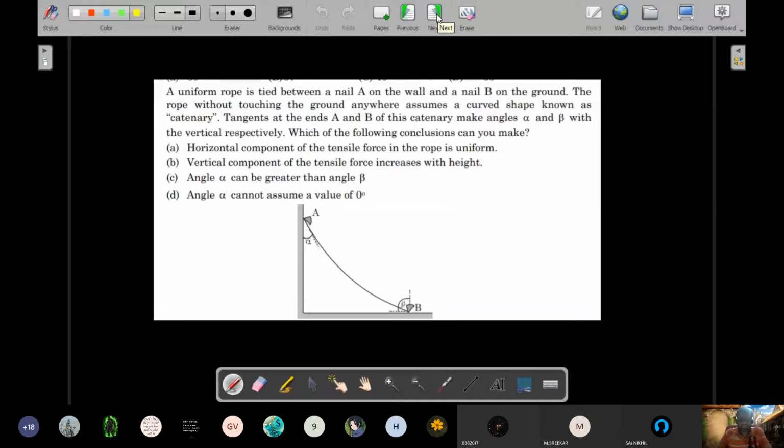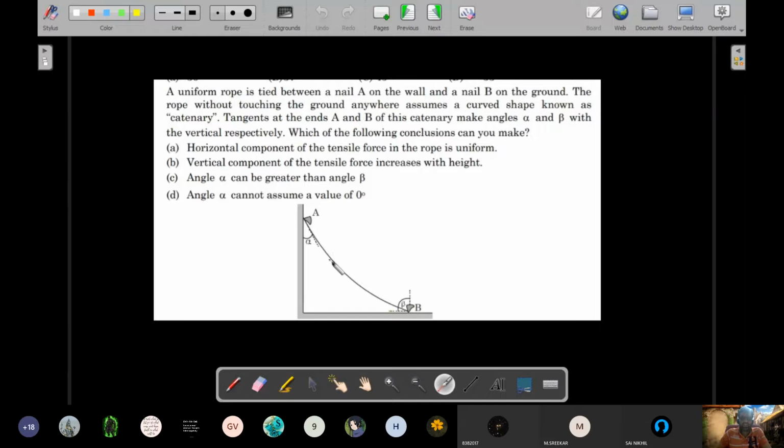So let's do some questions of a similar kind. This is another famous question on a hanging rope. You could see the difference between the previous homework question and this one is that the supports are not at the same level. You need not have the supports at the same horizontal level. One support is here and the second support is here, and you can see the rope is hanging under its own weight.